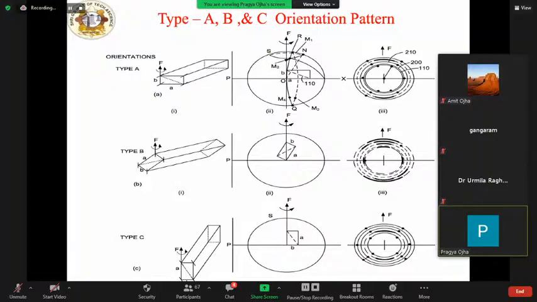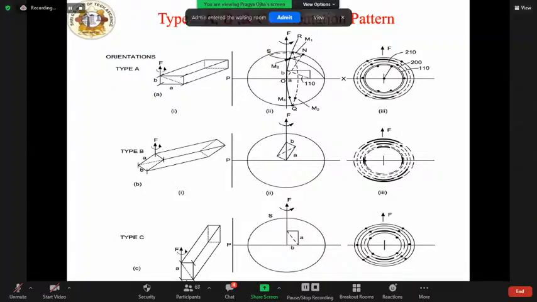In this type, the long chain is perpendicular to the field, the A axis is along the direction of the field, and the B axis is perpendicular to it. The theoretical model to explain the type C orientation is shown in figure 1C.